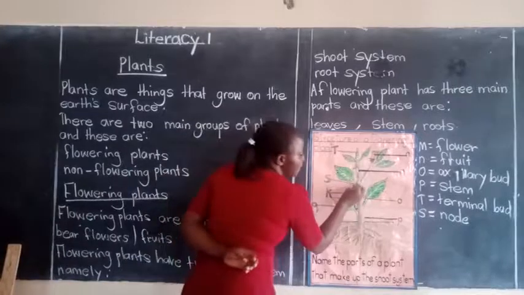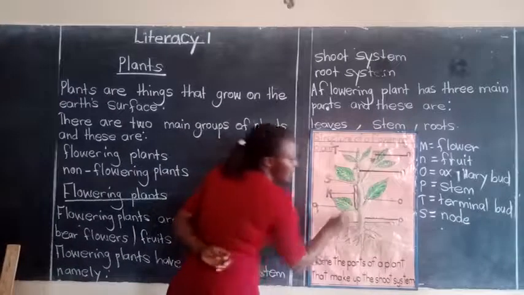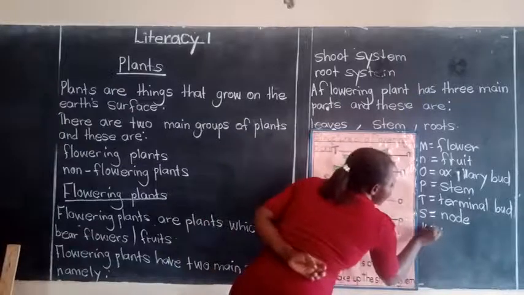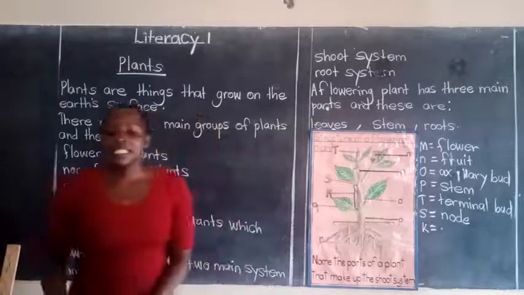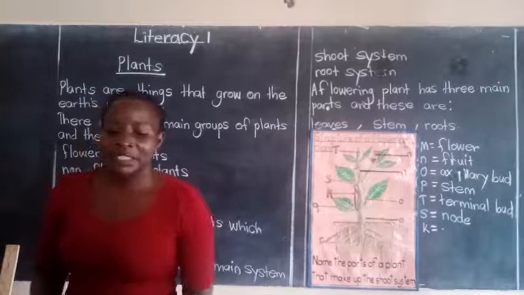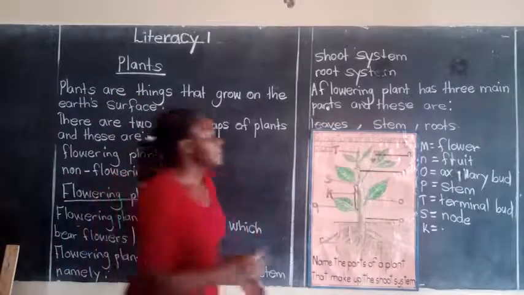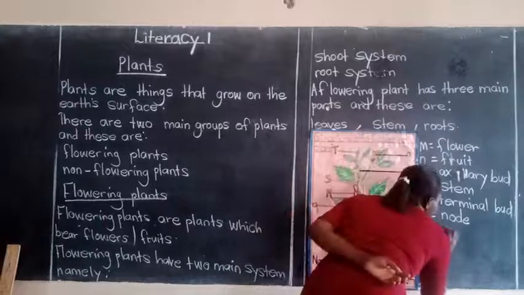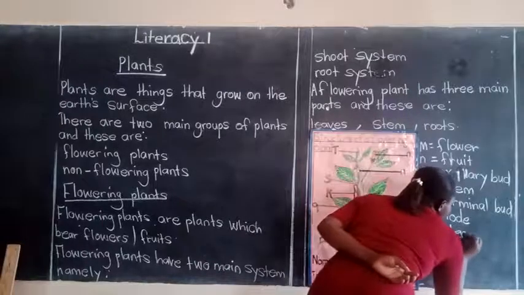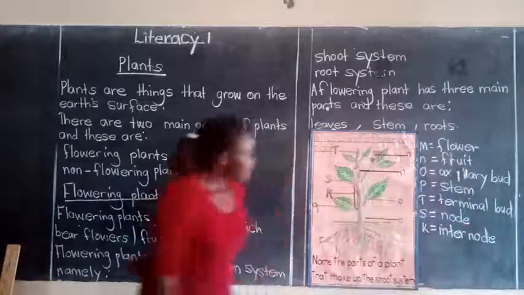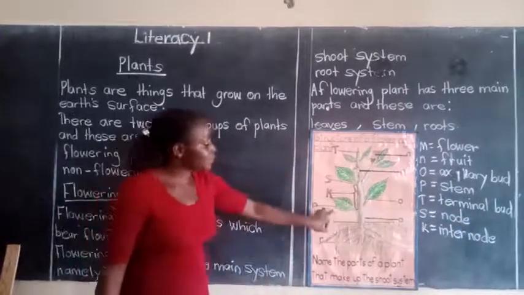Then from this part here to this part here, which is represented by letter K, who can name it for us? It is called the internode. The internode.